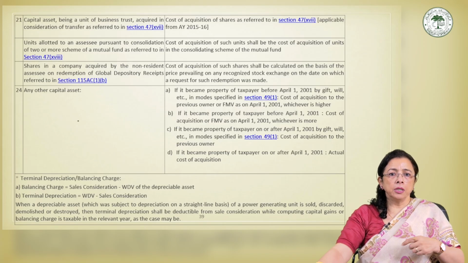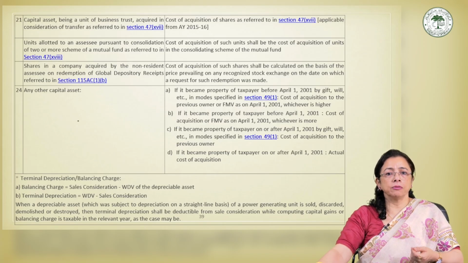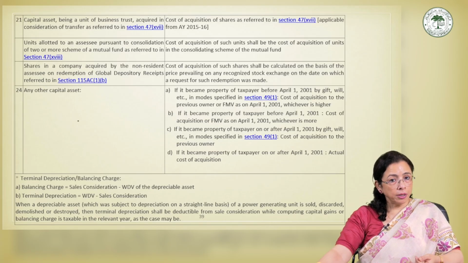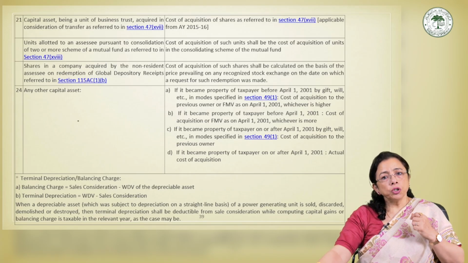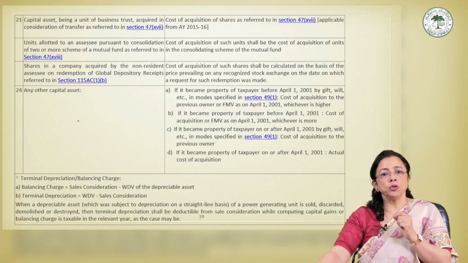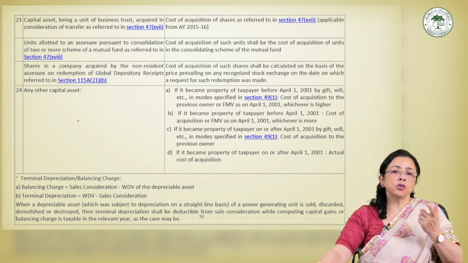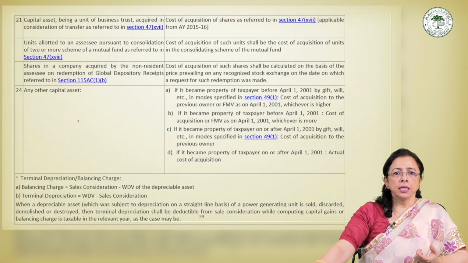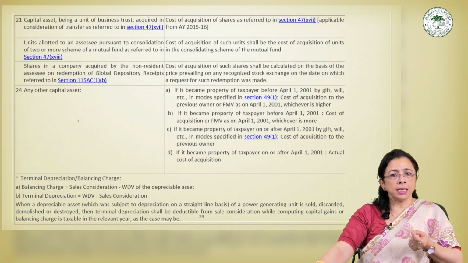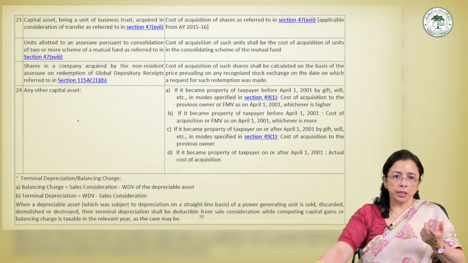For example, units in old scheme purchased for rupees 2 lakhs and new consolidated units are being allotted of the same amount, then rupees 2 lakh becomes the COA for the new units. So this provision ensures that consolidation does not result in unintended tax consequences. Main objective is that consolidation should not result in unintended tax consequences, maybe positive or negative, whatever.